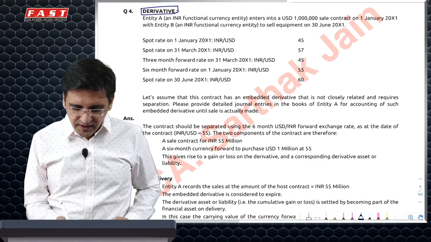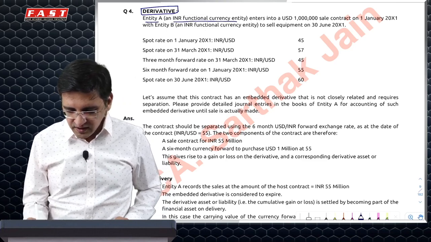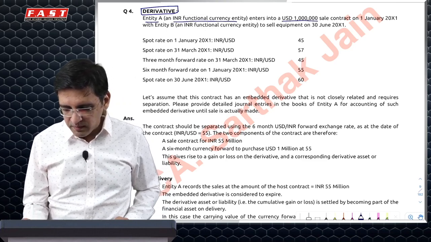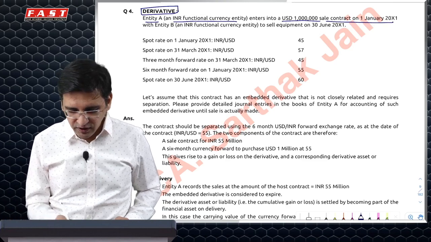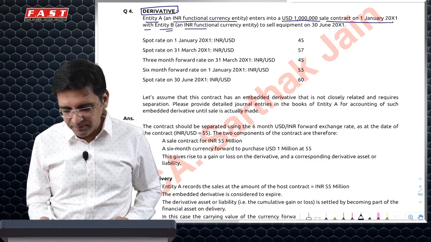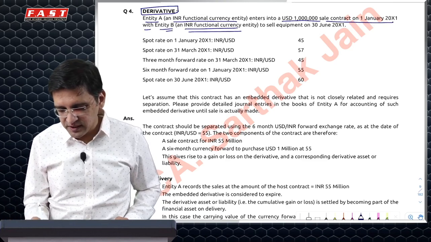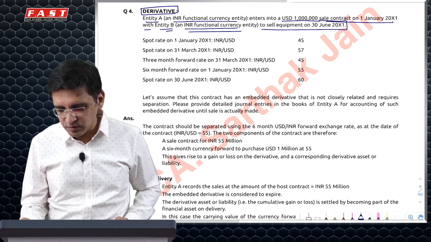Derivative related question says: entity A, INR is the functional currency, enters into a 1 million sale contract on 1st January 2001 with entity B, again INR being the functional currency, to sell equipment on 30th June 2001.